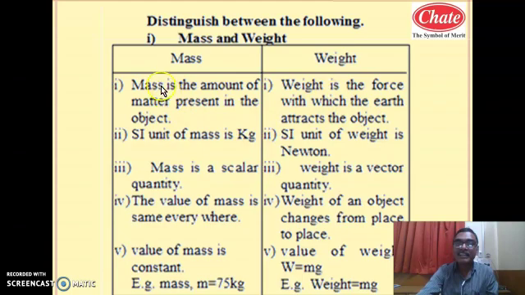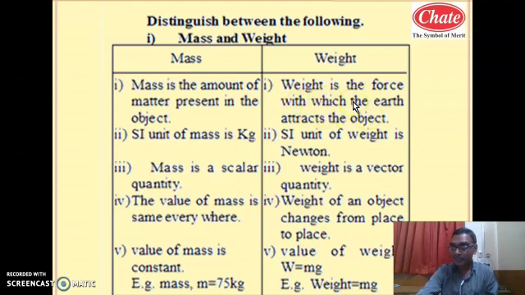Remember, once again I will repeat, mass is the quantity of matter present in the object, and the weight is the force with which earth attracts the object. This is also called as a gravitational force. So weight is due to the force of gravity due to earth, or weight is the earth's gravitational force. So weight is the force with which earth attracts the object.